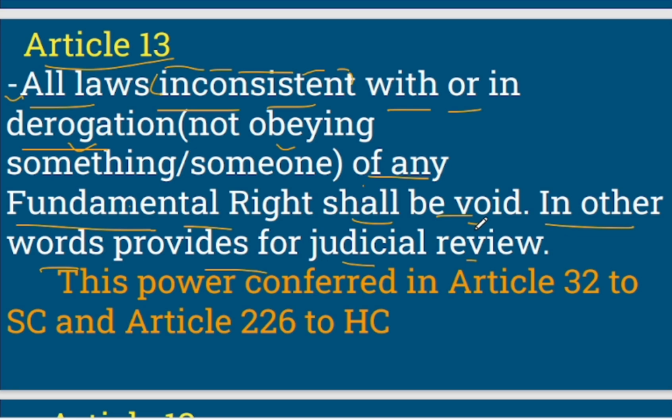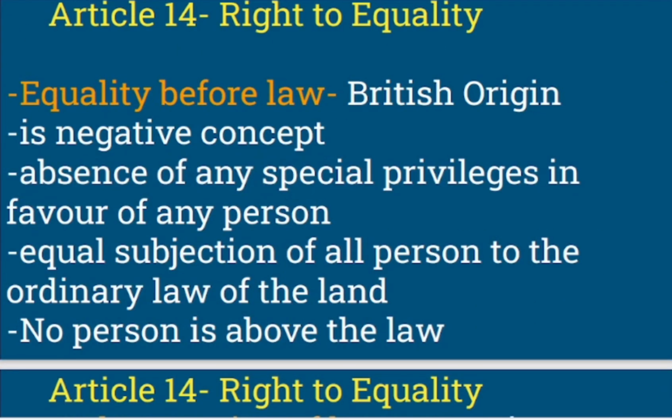And how will this not-in-effect thing come? It will come into picture when there is judicial review by the Supreme Court or a High Court, and that particular law will be declared void, right? Now it says that this power, that is judicial review, is conferred on the Supreme Court in Article 32, and this judicial review power is conferred on the High Court in Article 226, that is 226. Very important to know. Now let's move to the next slide.